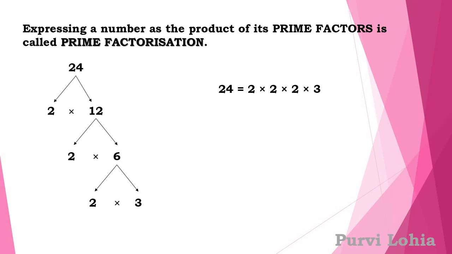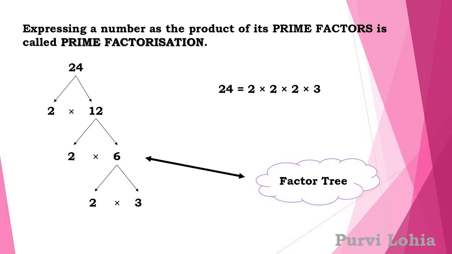When you multiply 2 into 2 into 2 into 3, you will get 24, and all the factors are prime factors here. Understood? This way of prime factorizing a number is called a factor tree.